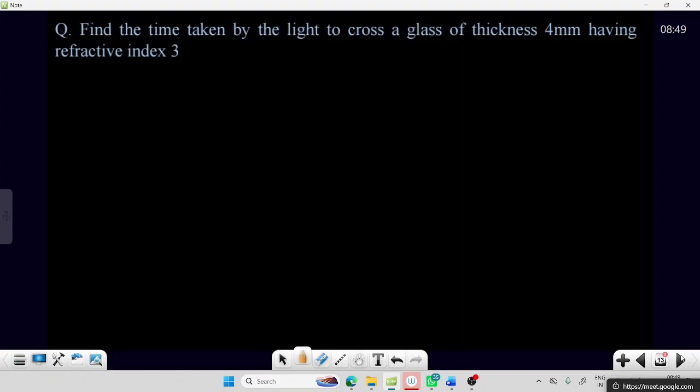Find the time taken by the light to cross a glass of thickness 4 mm having refractive index 3.